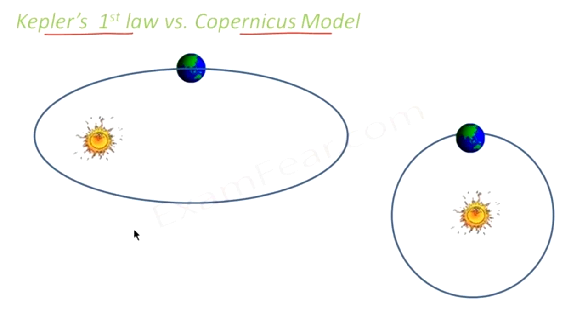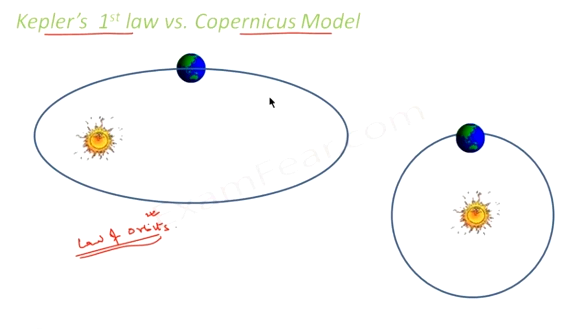Now let us come to the first question. In the first slide, I told you that this is also called the law of orbits. I hope it is now clear to you why it is called the law of orbits. Because this law talks about the orbital motion of the planet. It talks about which kind of orbit the planets follow to revolve around the Sun. That is why it is known as the law of orbits.